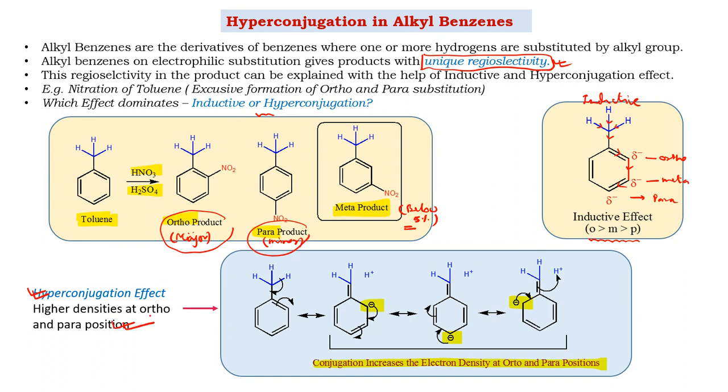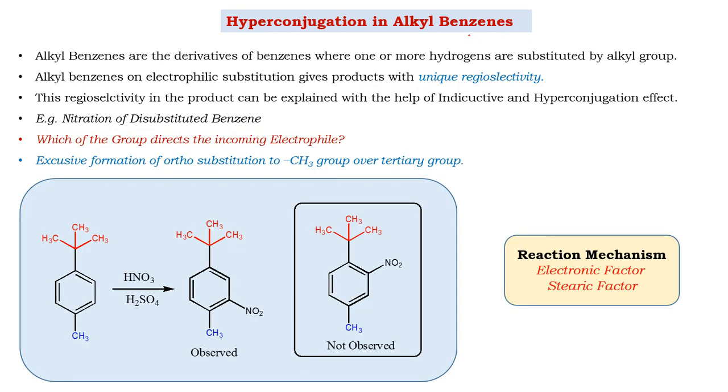So the outcome of this simple experiment tells us that hyperconjugation is a more dominating effect. That is the first thing. And second, it gives an idea about the regioselectivity. Wherever we have alkyl substituents, they give the ortho and para substituted compounds over meta. This is just a donation of electrons and formation of negative charge at ortho and para positions through the hyperconjugation effect, more dominantly than the inductive effect.